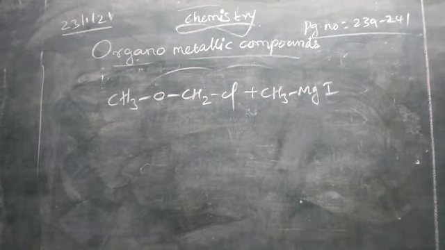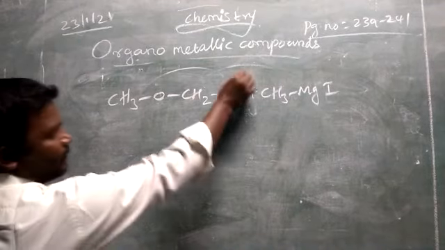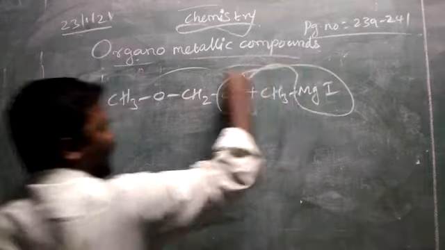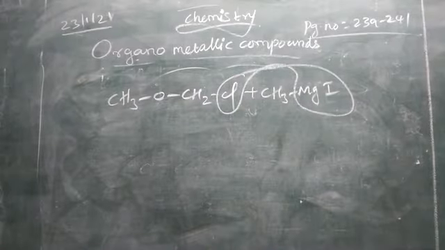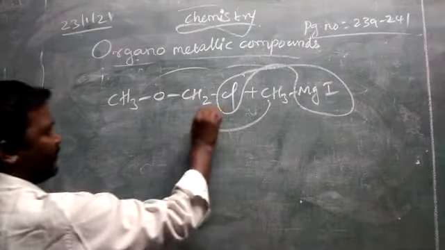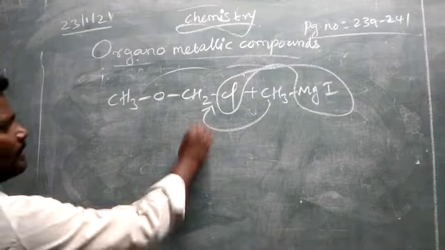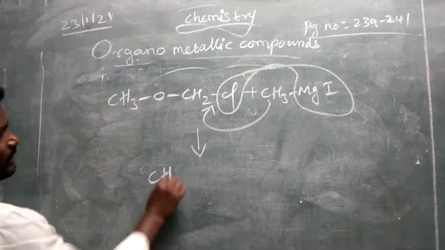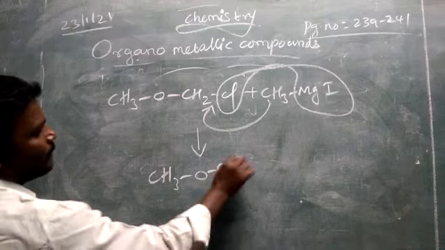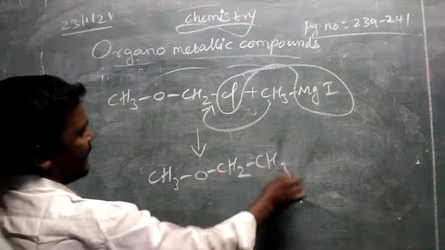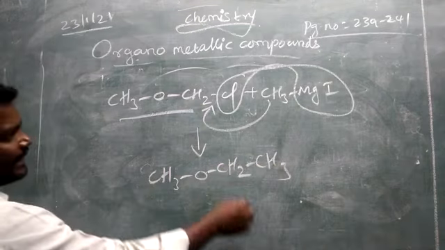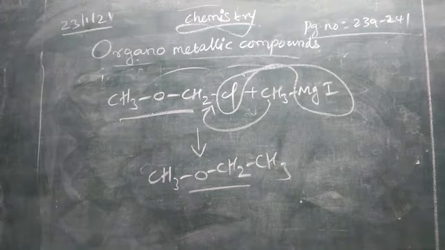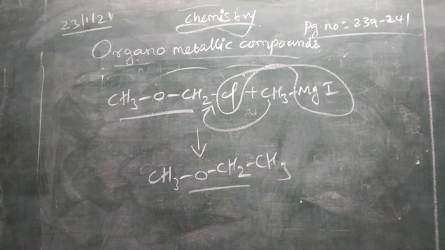So it will give ClMgI. In the place of chlorine we can substitute CH3. So the product is CH3O, CH2, CH3. So a 2-carbon ether is converted into a 3-carbon ether. So we can say lower halogenated ether is converted into higher ethers.